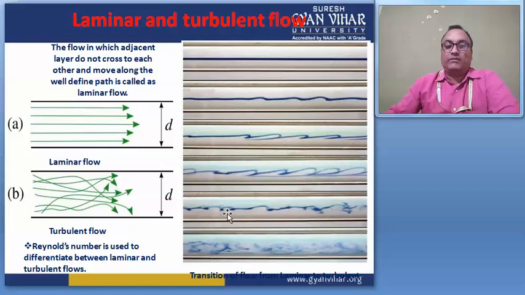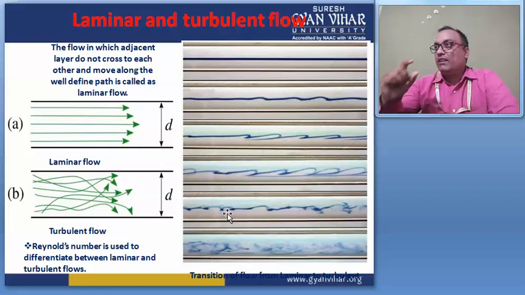Totally turbulent flow. The best example is the candle flame or agarbatti flame, agarbatti smoke also, right? You can take a dhoop batti, burn it and put it in front of you.